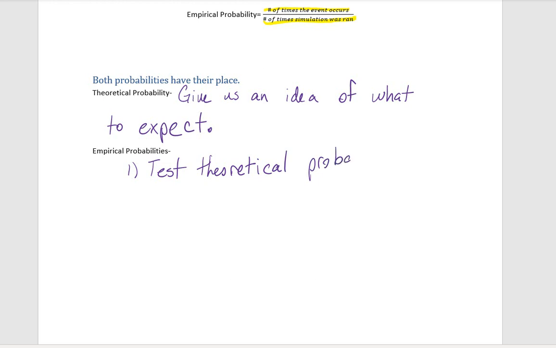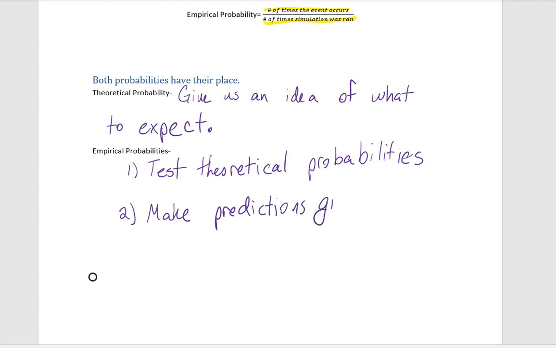Sometimes our theoretical probabilities might be wrong, and we don't know that until we test them out multiple times, and we're like, hey, we're not seeing what we expected to see, maybe we've made a mistake somewhere. What they also allow us to do is make predictions given complex systems.